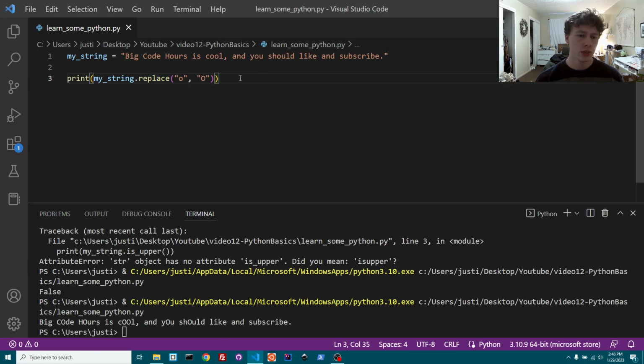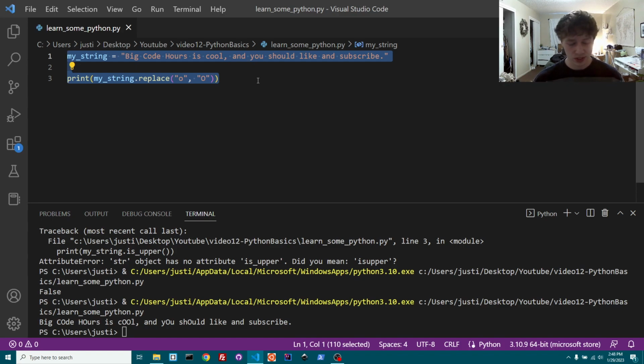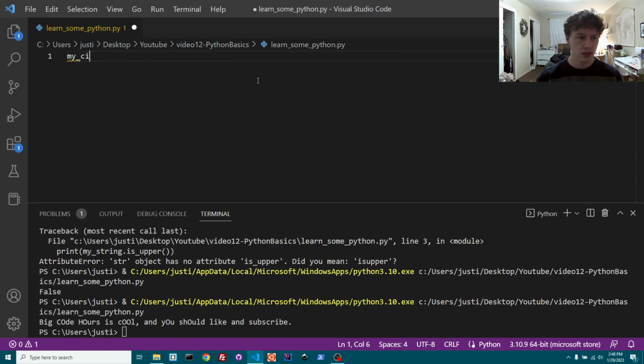There's a lot of stuff you can do with Python really easily. There's a lot of methods and modules that you can import that make your life a lot easier. And then I might also show you guys dictionaries, because dictionaries are really helpful in Python. So say my dictionary equals, so a dictionary is going to be in curly braces, and it's going to have a key and a value. So you're going to say key, then a colon, and then whatever the value is.